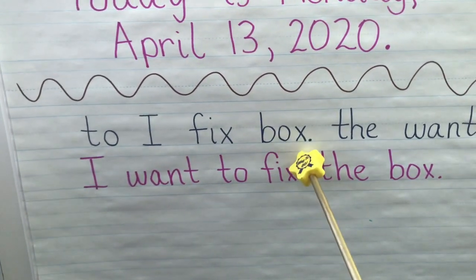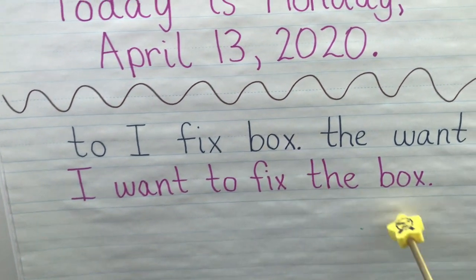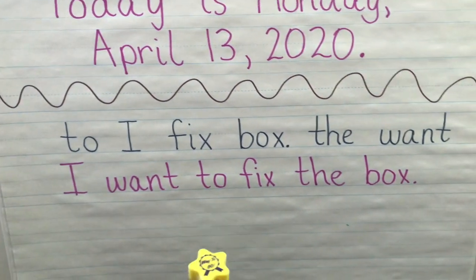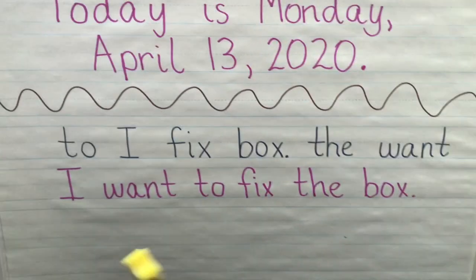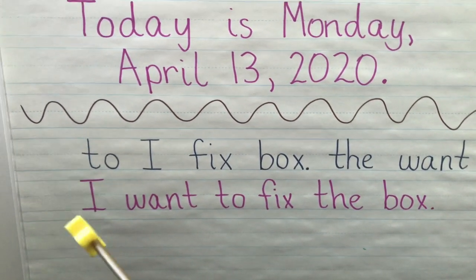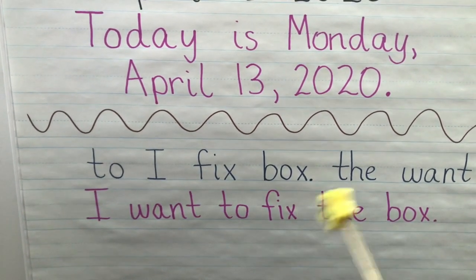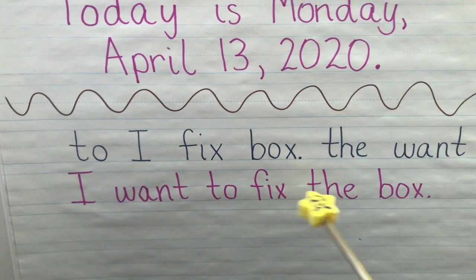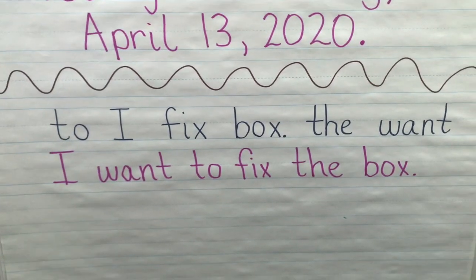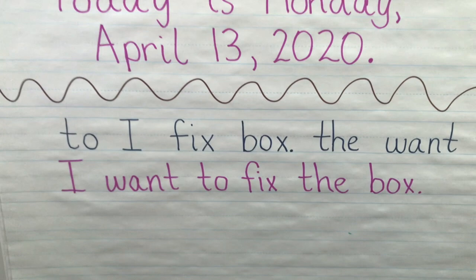And then box helps us out because it has the period at the end, so we know that has to be the last word. And then in order for us to make sense with this, we have to fix the rest of the words to make this work. We don't want to say, I fix to want the box. That wouldn't really make sense. Okay, but I want to fix the box makes complete sense. And that is the order you should have done it with.